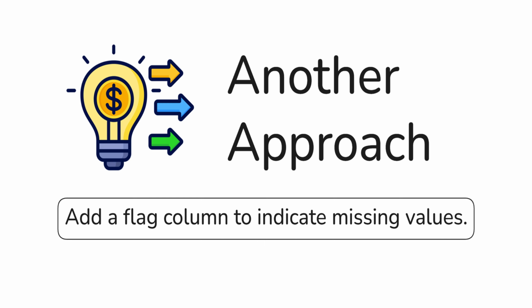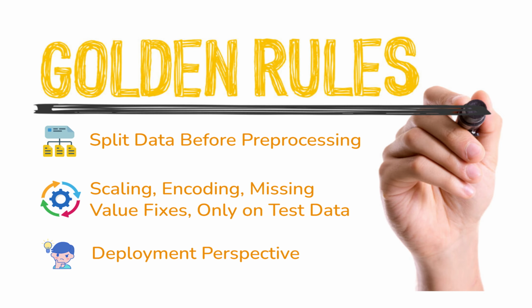And this brings us back to our golden rule. All these operations should be done using only training data. For example, if you are calculating the mean to fill the missing values, you should calculate it only on the training data and then apply the same to validation and test data as well. If you calculate it using the entire dataset, you are already introducing data leakage.